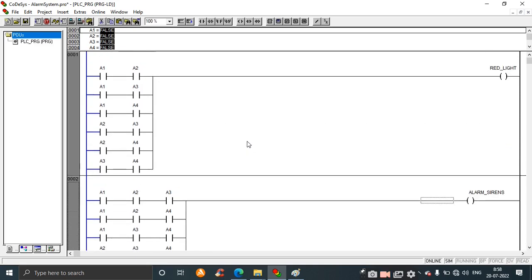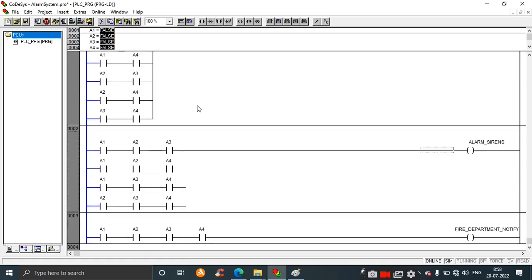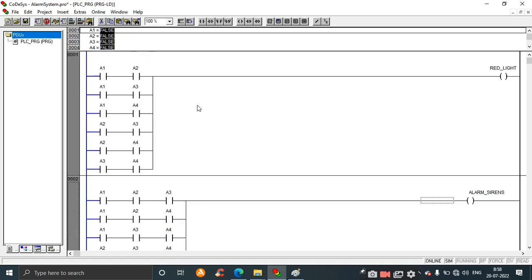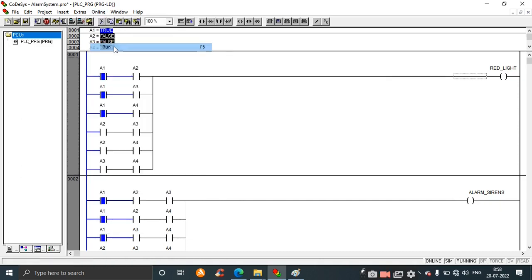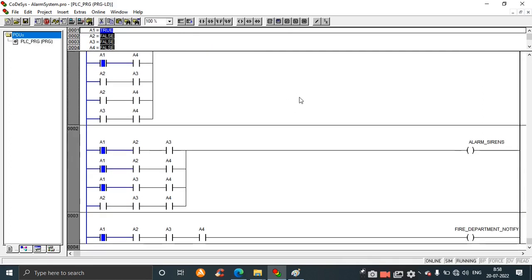So here we have to consider the first case, that is, if one input is on, nothing happens. So let's say I'll turn on. We have to check all the A1 to A4 input combinations. Let's say I'll turn on A1. See, nothing is happening. So no outputs are on.